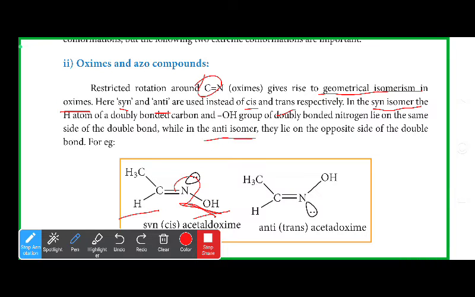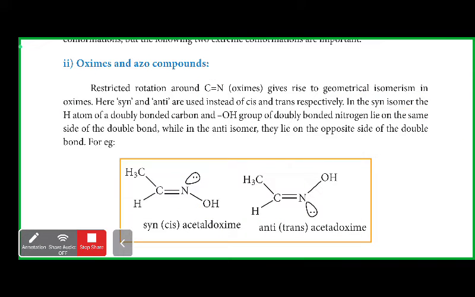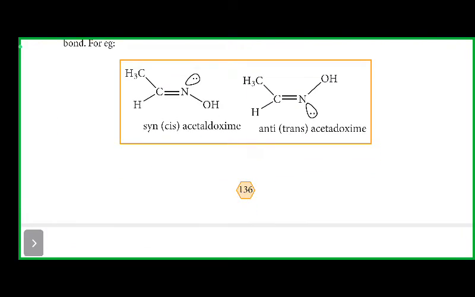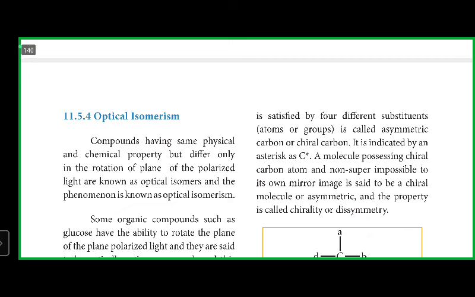While in the anti-isomer, H and OH lie on the opposite sides. Okay, this is with respect to oxime. Syn is cis, anti is trans. Name of the compound: acetaldoxime. Next, that is with respect to geometrical isomerism.